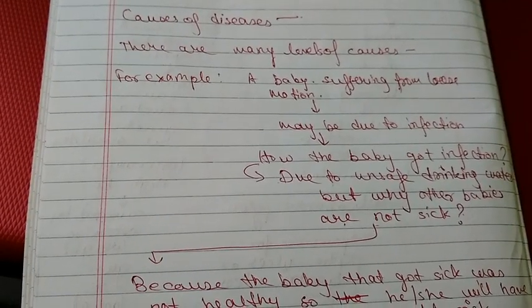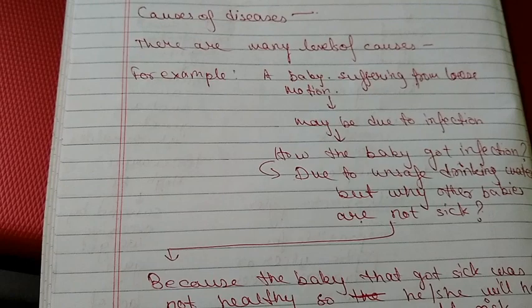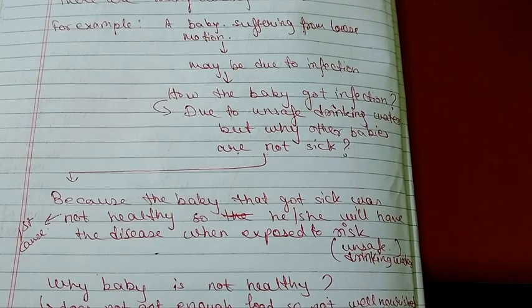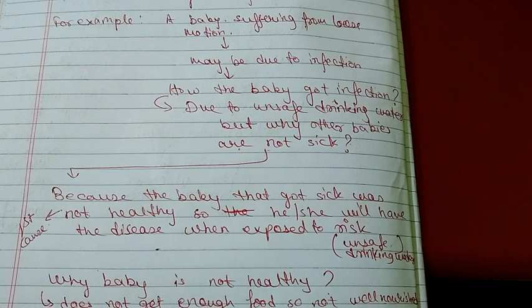Now we will come to the section, causes of disease. There are many levels of disease. For example, if a baby is suffering from loose motion, it may be due to an infection. But how did the baby get an infection? It may be due to unsafe drinking water.